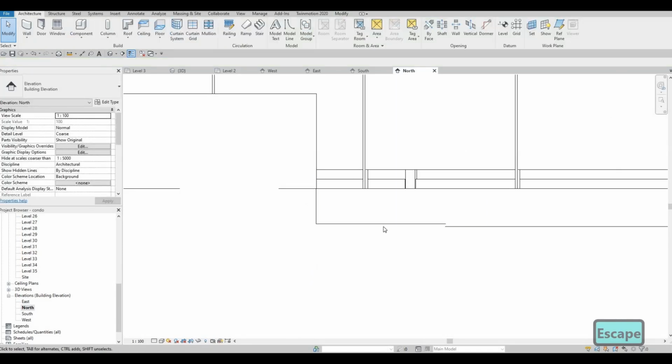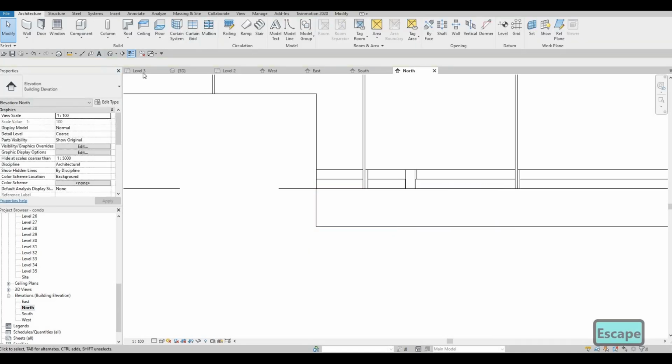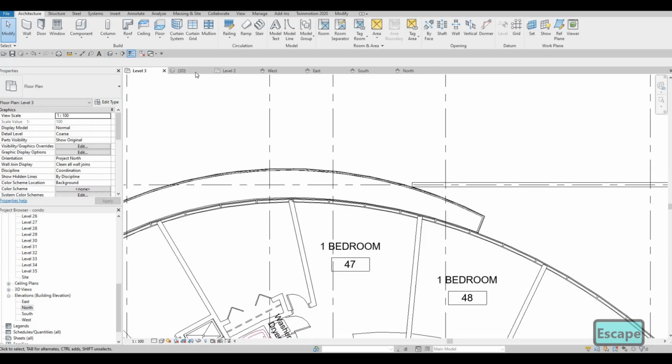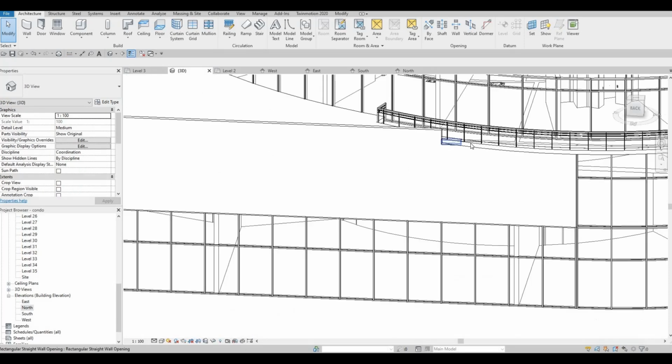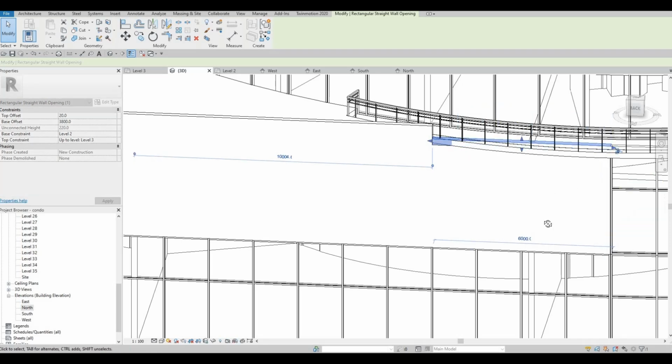And then now we could just go to our level 3 or into 3D, and we could just extend it like that.